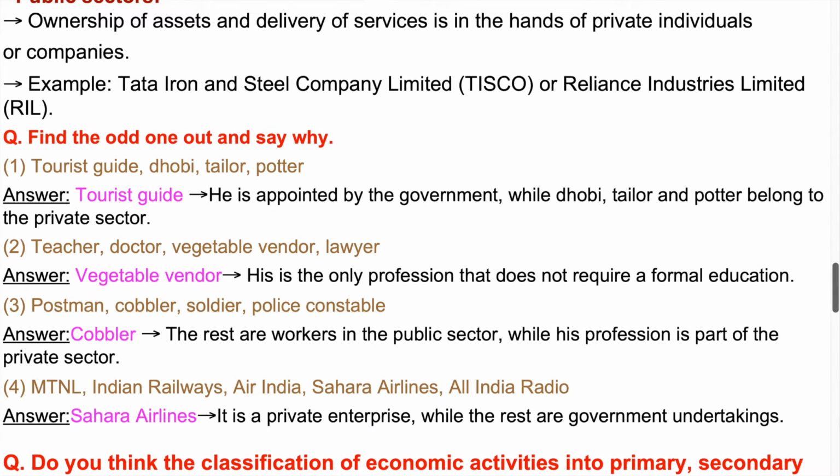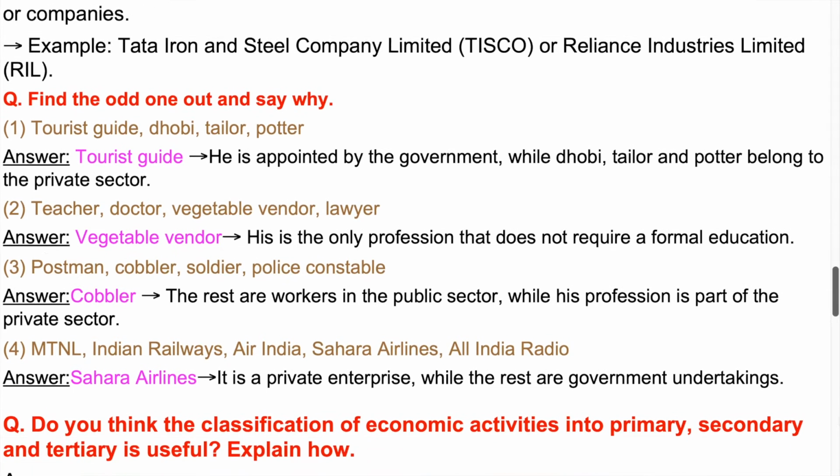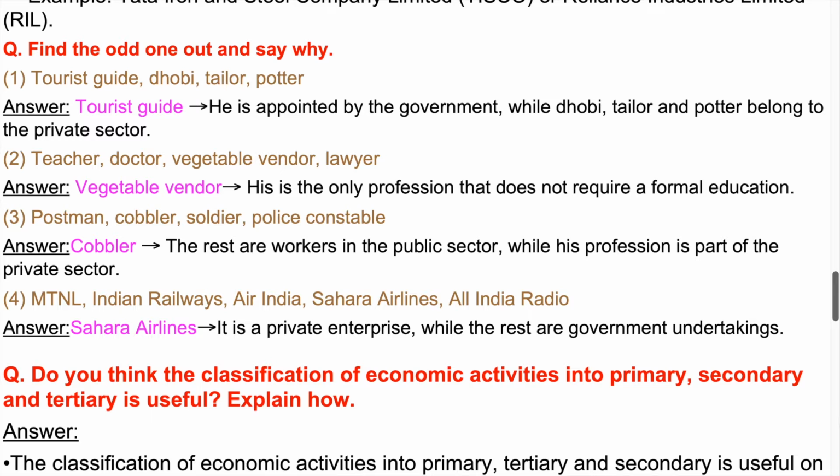Question. Find the odd one out and say why. 1. Tourist guide, Dhobi, Tailor, Potter. Answer. Tourist guide, he is appointed by the government, while Dhobi, Tailor and Potter belong to the private sector. 2. Teacher, doctor, vegetable vendor, lawyer. Answer. Vegetable vendor, his is the only profession that does not require a formal education.